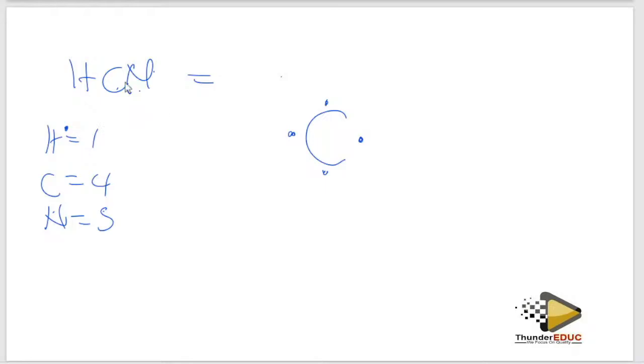Yes. Now hydrogen is only 1, so that one is sorted. What about nitrogen? We said it has 5. It's 1, 2, 3, 4, 5.